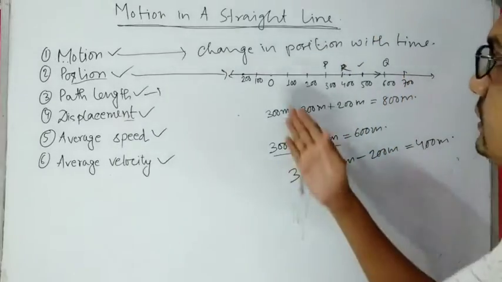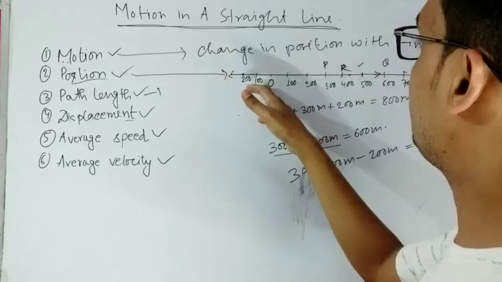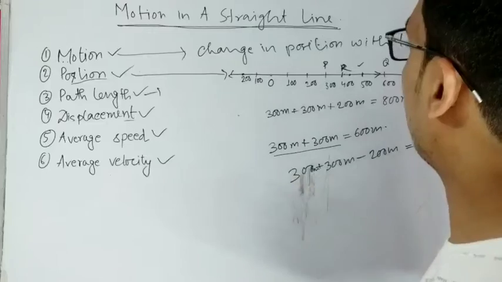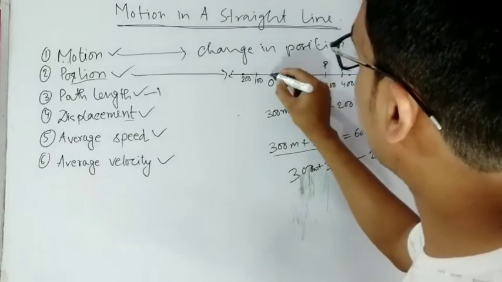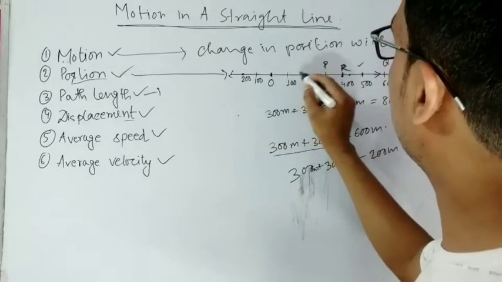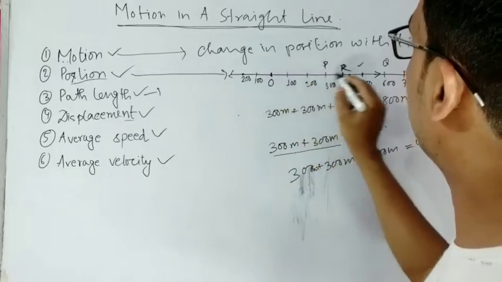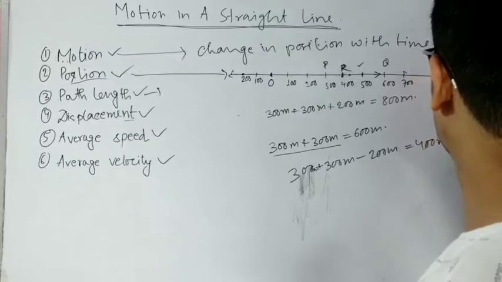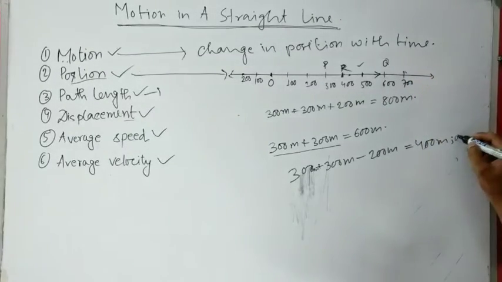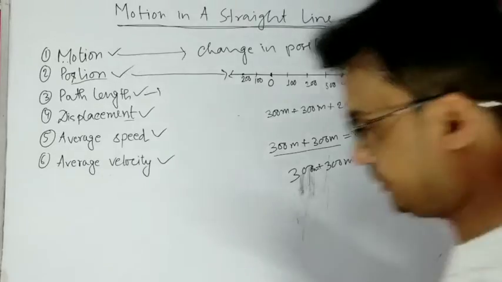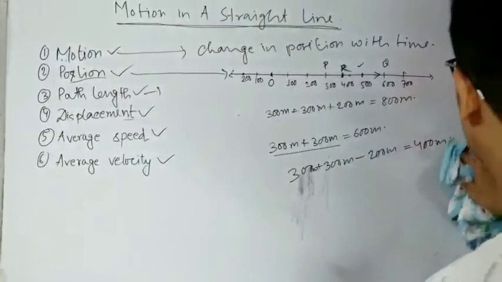So displacement is, if we say that it started from O and it moved to P, then P to Q, then Q to R, what is the displacement? You just have to take the initial point and the final point, and you have to see how far it is, 100, 200, 300, 400. So displacement is 400, and along the x direction you have to also mention that, or you can just write 400 meter without saying along the x direction.